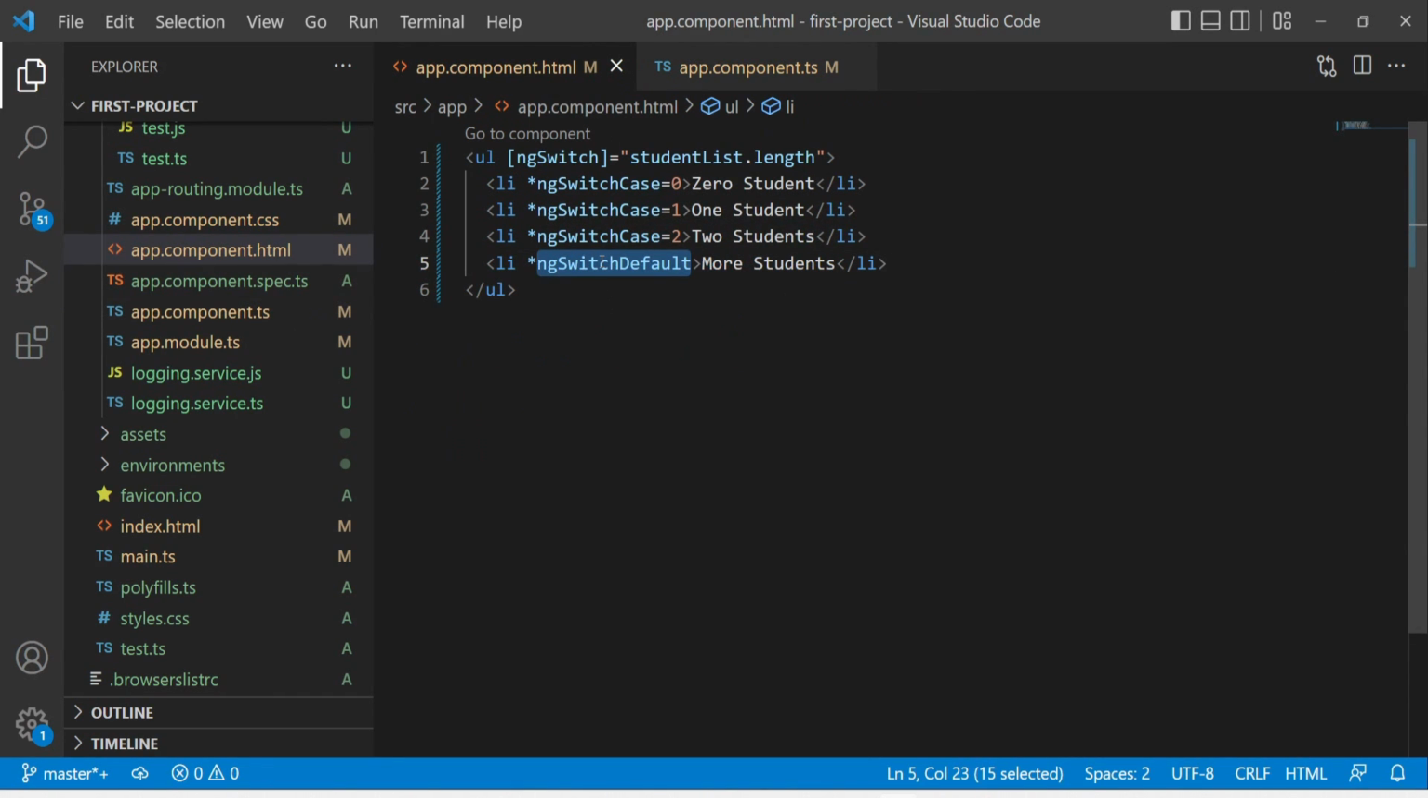So the ng-switch directive will display data on a case-to-case basis. Whatever case is true will be executed. This is the story about the ng-switch directive.